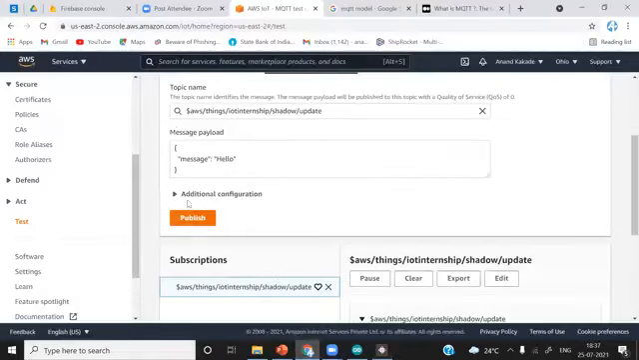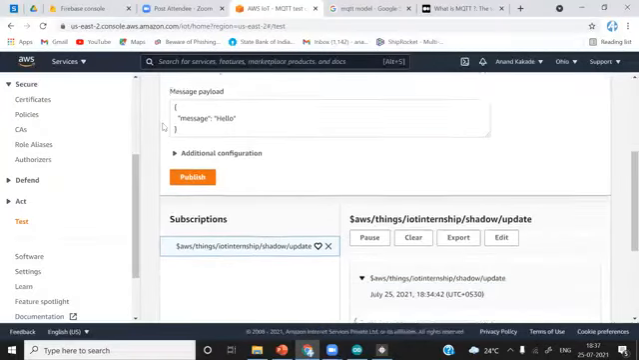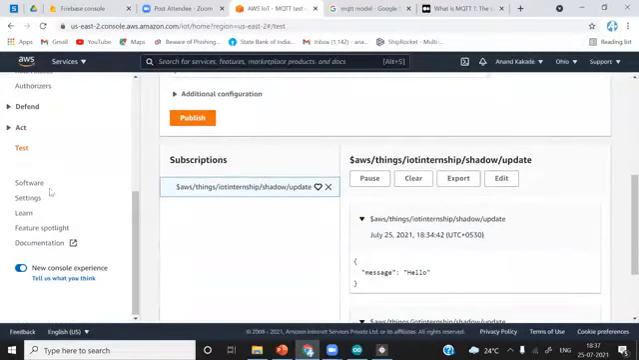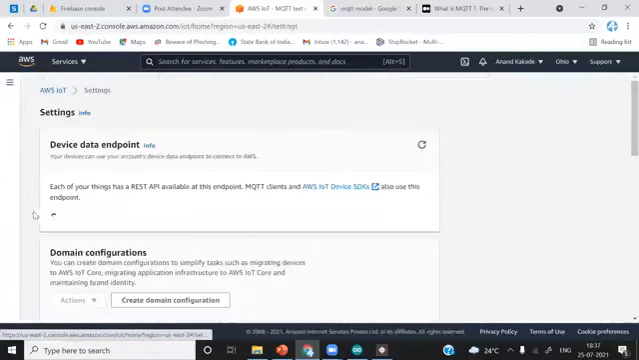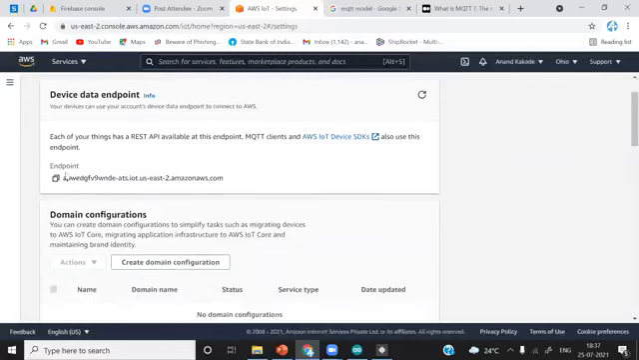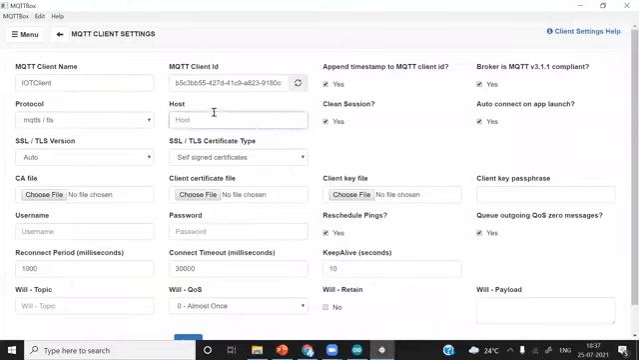Simply go to the AWS IoT console and scroll down a little bit on the left side. You will find the settings. Okay, go to settings. You can see here the endpoint. So this is our host. Simply copy this. Click here. Endpoint copied, and then paste it over here. I have simply copied from there and pasted it here.